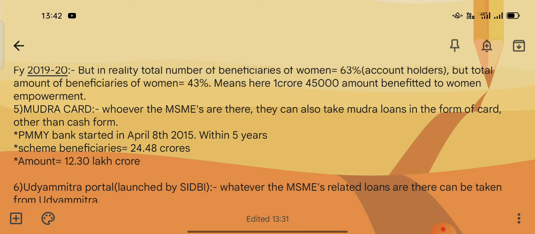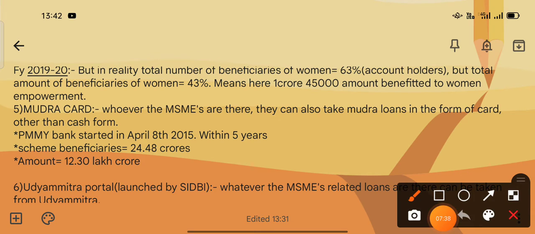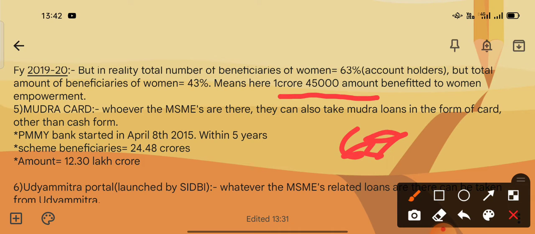Here, 1,45,000 is the amount benefiting women through Mudra Bank. So that is how much women empowerment the government is giving through Mudra Bank.